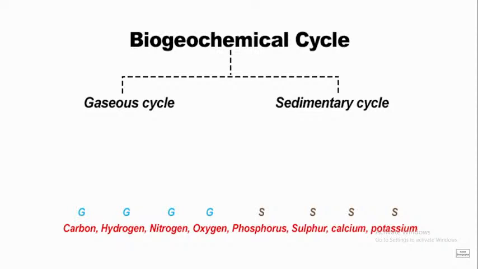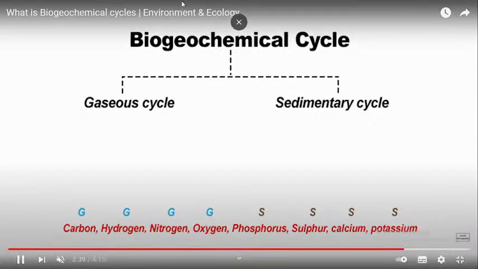And how these things are added back to the biotic and abiotic factors, and how these things are moving from biotic to abiotic and abiotic to biotic, that is what we are going to learn here in this biogeochemical cycle. This is the chapter for you. That is the introduction that I have given for you today.